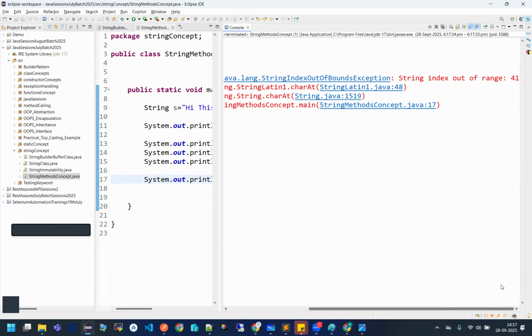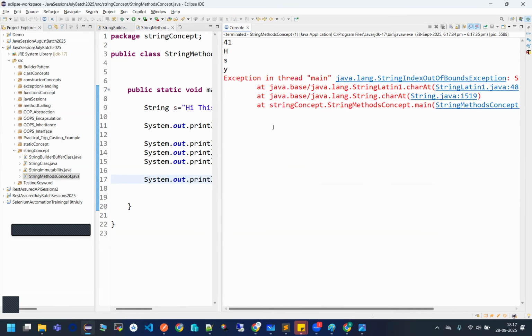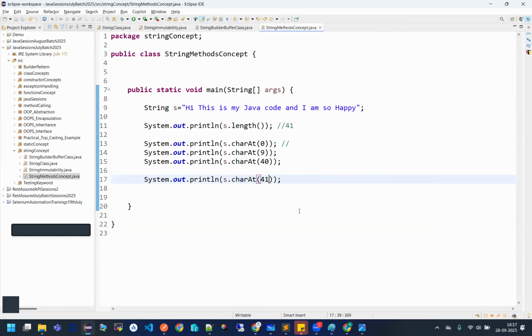That Nishan, you have a total length of 41. Then why are you trying to print the value for the 41st index? This is wrong. Okay, fine. What will we be getting? A string index out of bound exception.